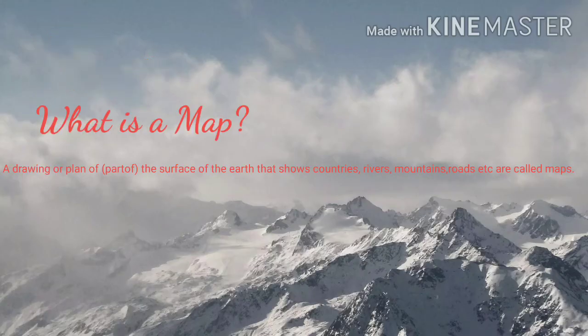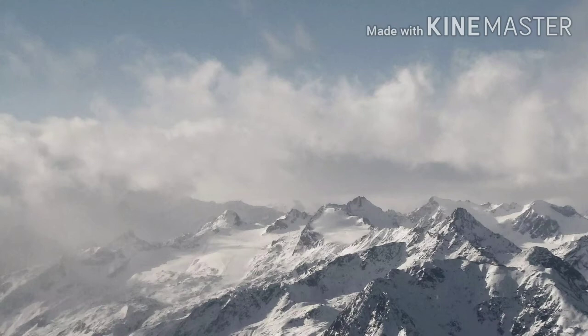Map. What is a map? A drawing or plan of part of the surface of the earth that shows countries, rivers, mountains, roads, etc. are called maps. The word map comes from the Latin word mappo, which means a napkin. The first person to publish a collection of maps was Gerardus Mercator.